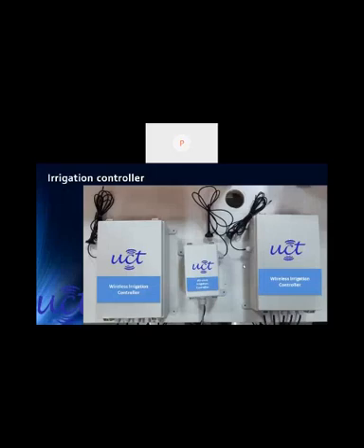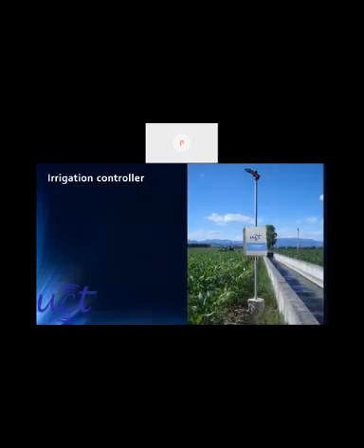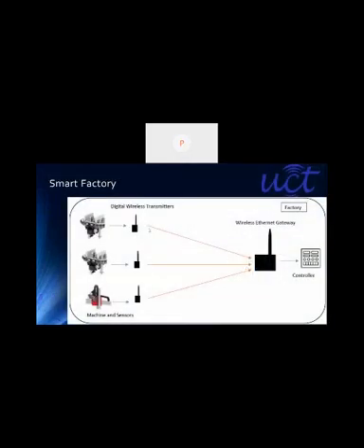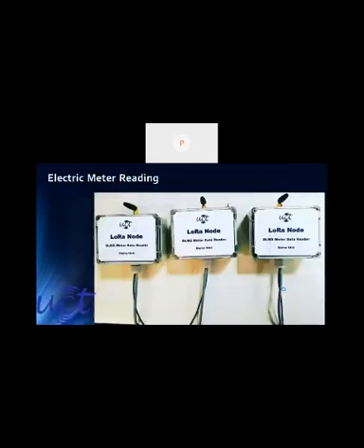This is the product that we are supplying, and this is the way it is being deployed in the fields. And then in smart factories, where a lot of machine data has to be transmitted to the server, again this is quite a basic architecture. There will be nodes, and then a gateway, and it sends data to the cloud server. Again here we are giving multiple options. We are giving LPWAN based or Wi-Fi based solutions, and on the server side, we are giving cellular connectivity as well as Ethernet connectivity.